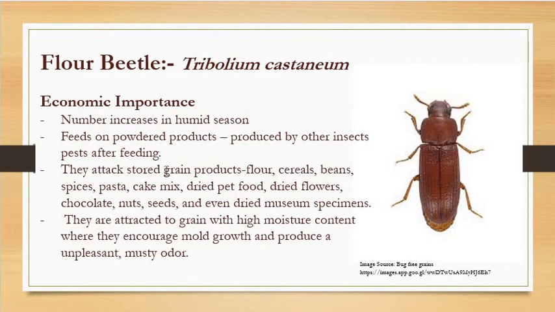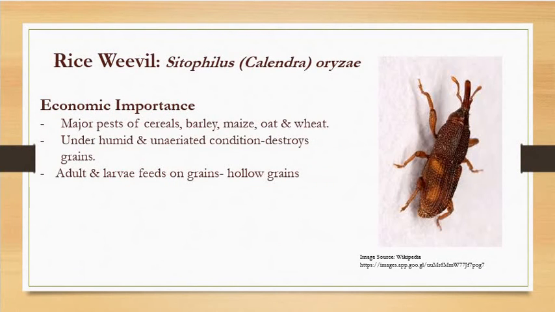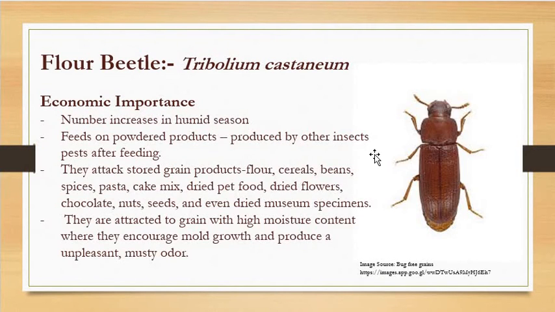So as it is a coleopteran insect, it has a similar kind of life cycle to that of Sitophilus oryzae. That is, it is a holometabolous insect. Holometabolous insect means what? Complete metamorphosis is observed. Now what do you mean by complete metamorphosis? Complete metamorphosis means the life cycle